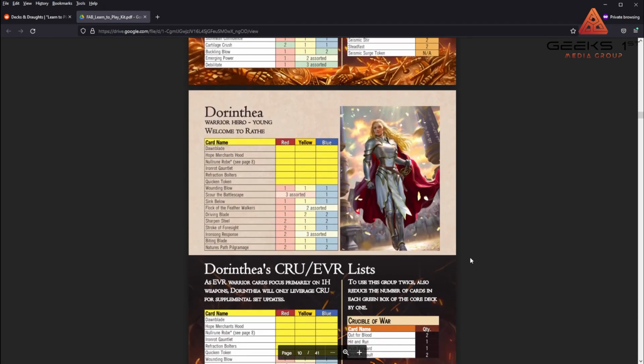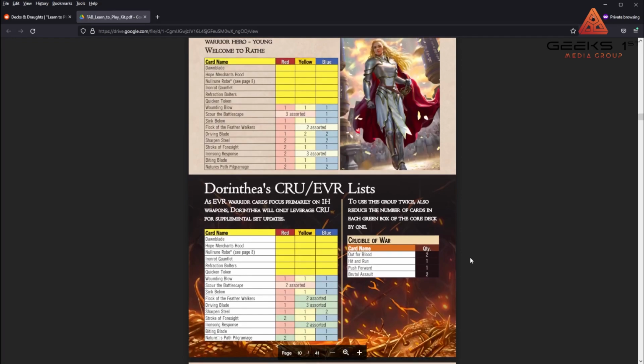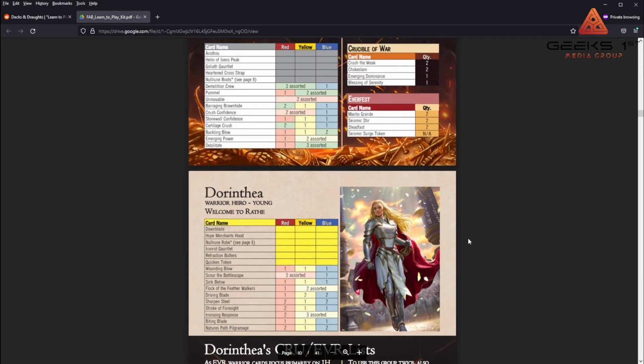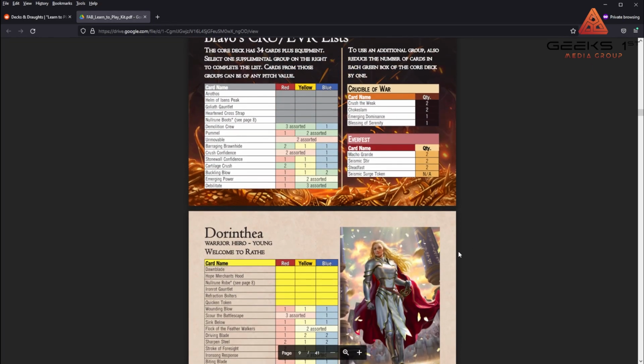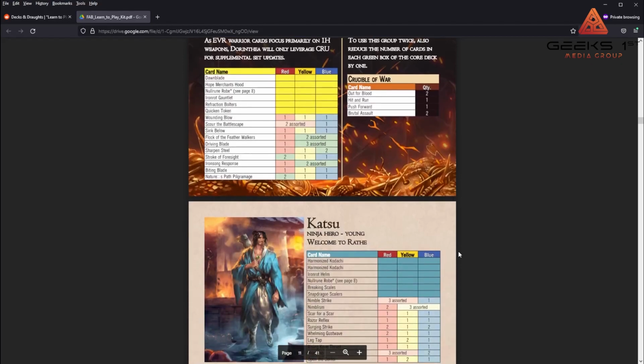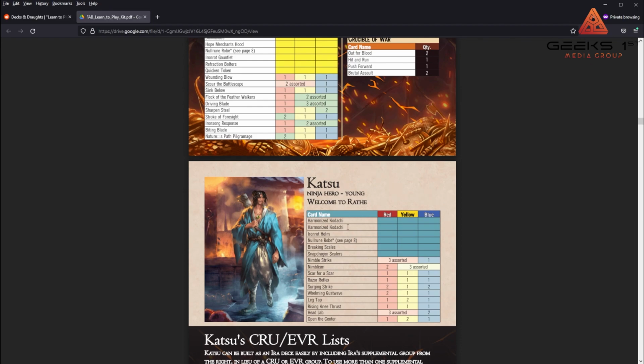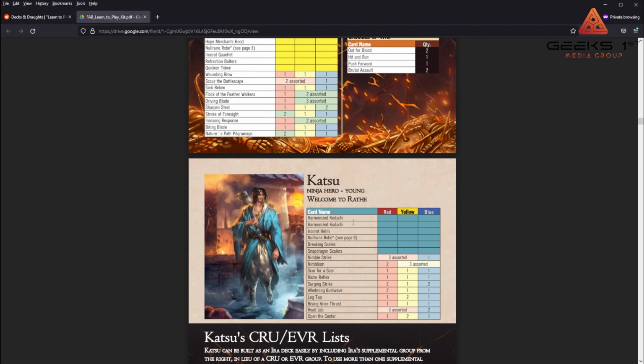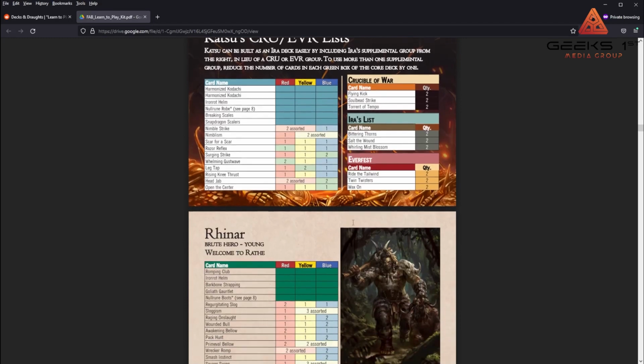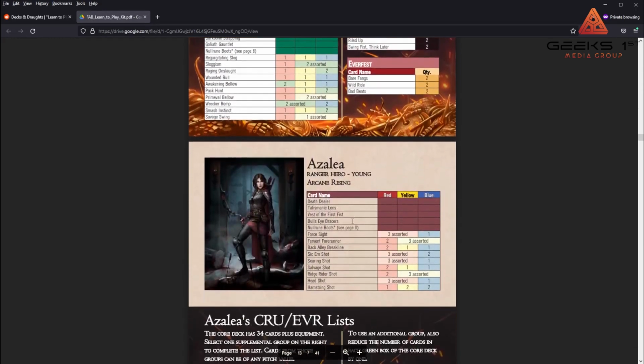Or if you're an LGS store and you want to build some stuff up, you can obviously go through your distributor and buy some Blitz decks. But if there are other characters, especially at the time the original 4 from WTR, who do not have official Blitz decks at this point, well, technically Katsu actually will, but that's an outsider's thing and I won't get into that. If you really wanted to, you could build some of these decks and then provide them to your local players. So it's awesome, and this is just fantastically done.